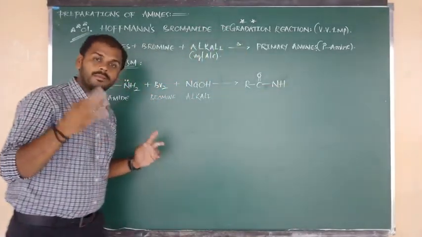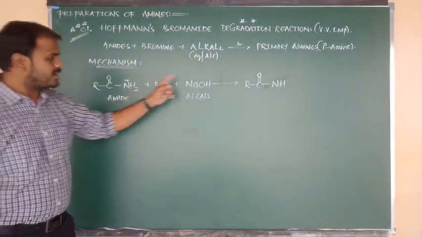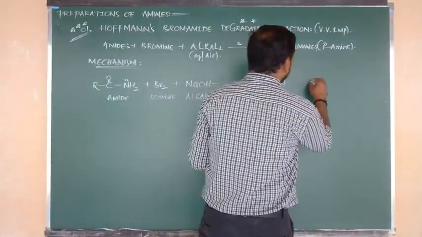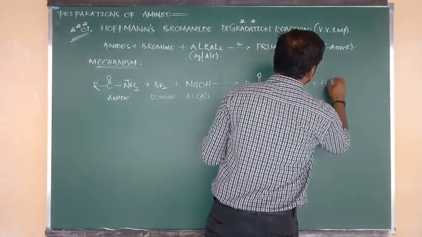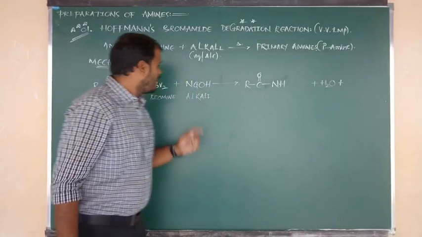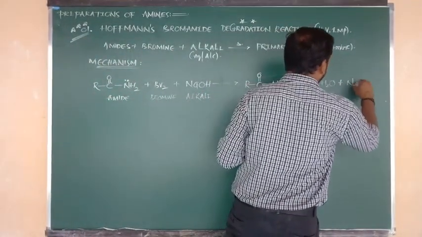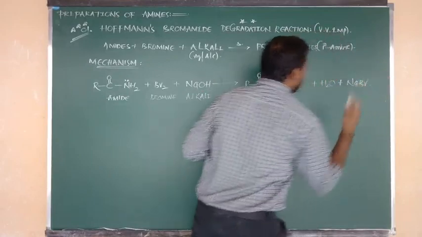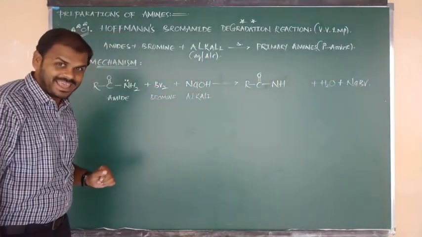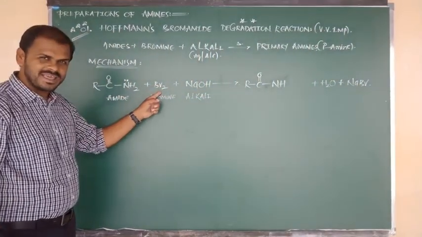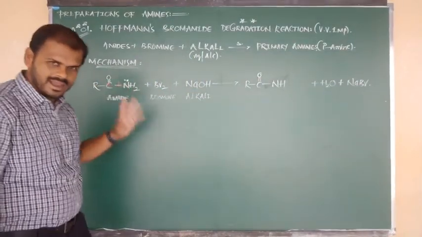One H atom combines with OH and is eliminated in the form of a water molecule. One Na plus combines with one Br minus and is eliminated in the form of NaBr. The remaining one Br atom is added upon NH.